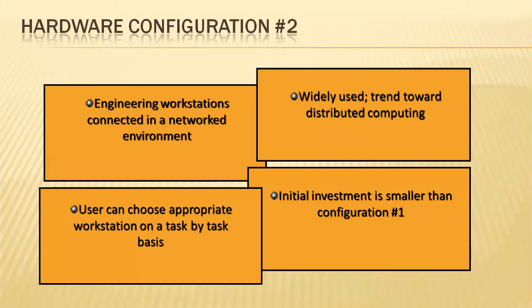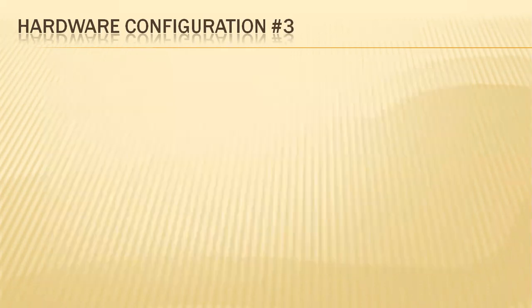The engineering workstations will be connected directly to the network environment, and by this the user can choose the appropriate workstation for the task he needs. It is also trending towards distributed computing, and by this the economic factor will be much less. So this is hardware configuration number 2.